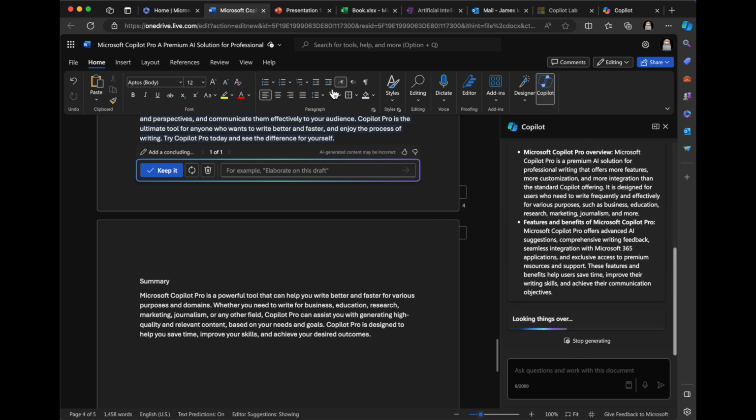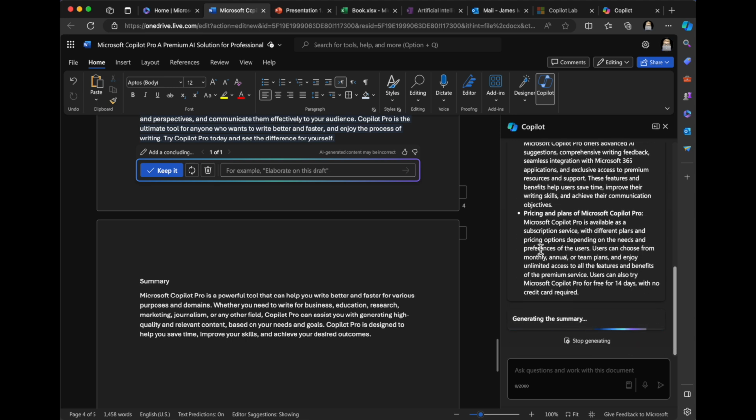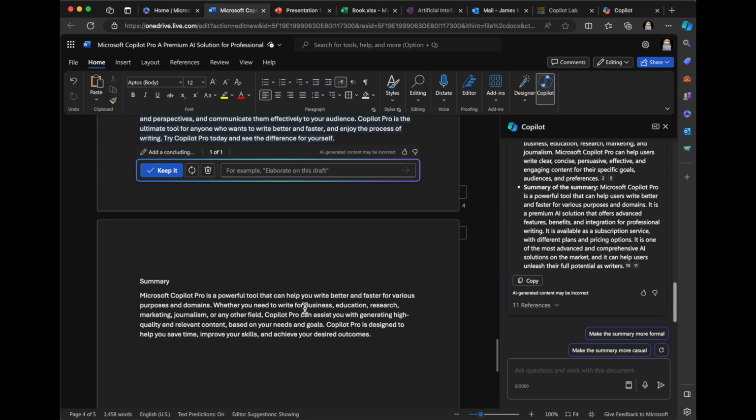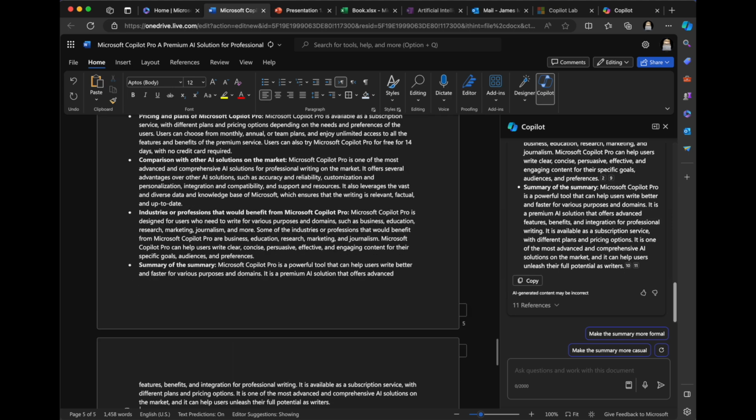Okay, so it provides a Copilot overview and features. It's going in and providing bullet points based on the original setup. So it's definitely a much better summary than this. I mean, this is a very short summary. So maybe you could have an extended summary. Anyway, this is cool. So I'm going to copy this, and this is going to be that extended summary. I'm just going to paste this in there.